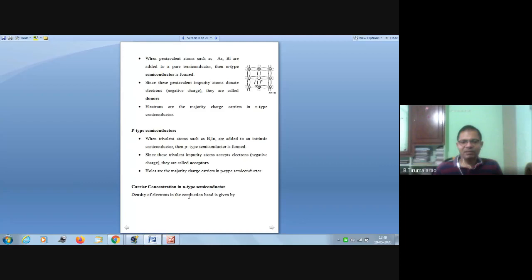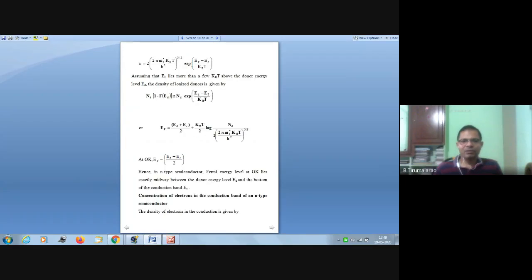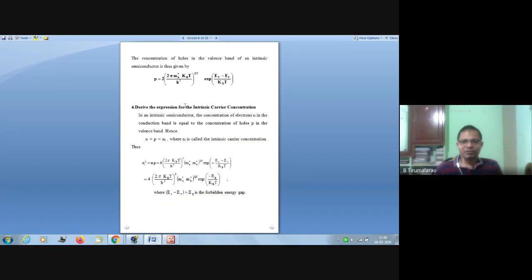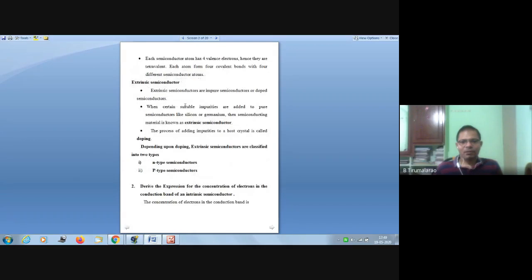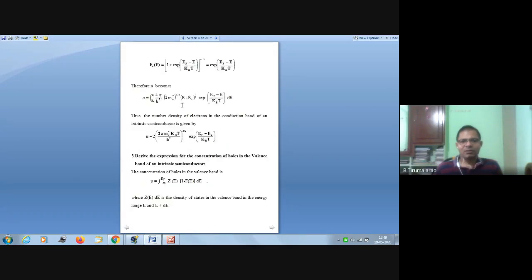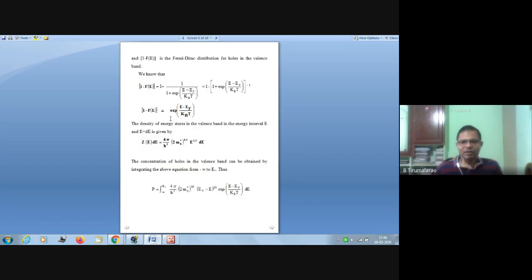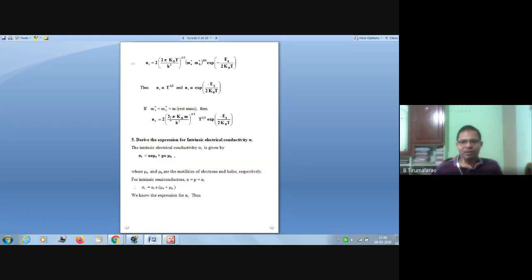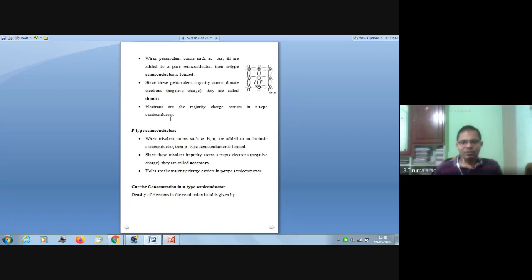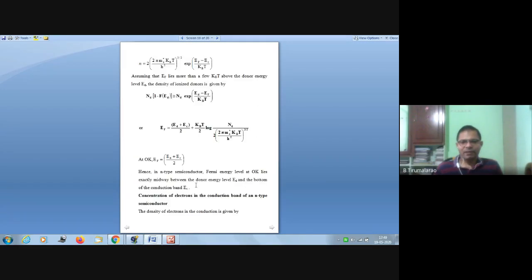Right. So the carrier concentration in an n-type semiconductor: the density of electrons in the conduction band, we know, is n, as we concluded previously. From this formula, see here, what is the n value in this case? n is equal to C. The same value is also written in this question, the carrier concentration in an n-type semiconductor.